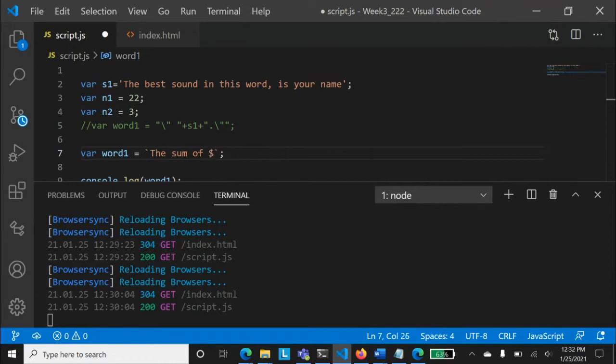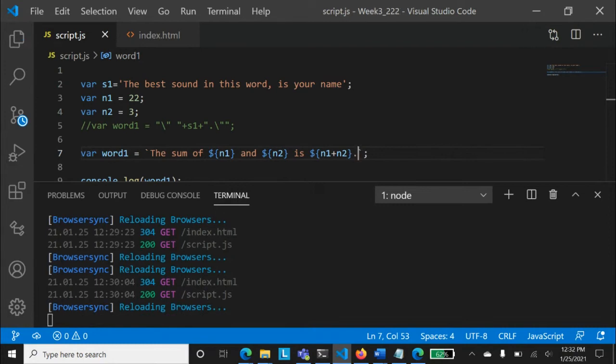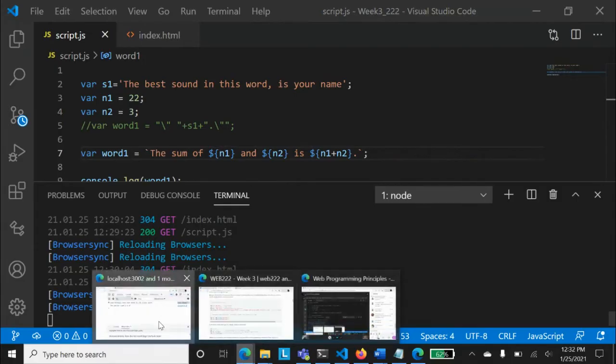The sum of dollar bracket N1 and dollar bracket N2 is, right, dollar bracket N1 plus N2. And I can use a dot, whatever you want, because now this is a normal string. Sufyan got the point. Now save this one and run this one.